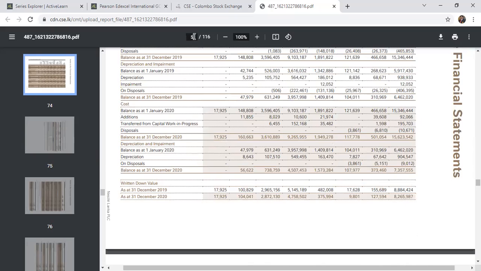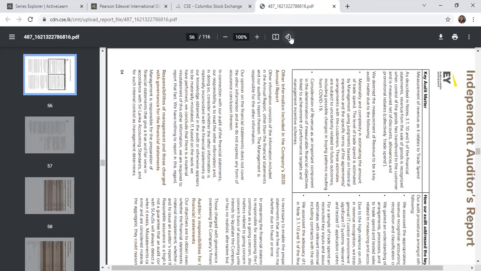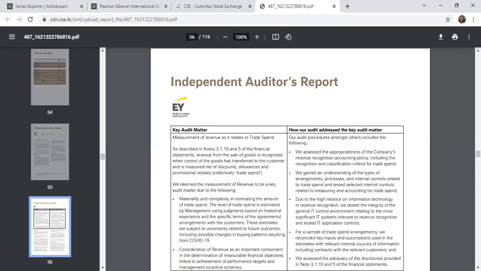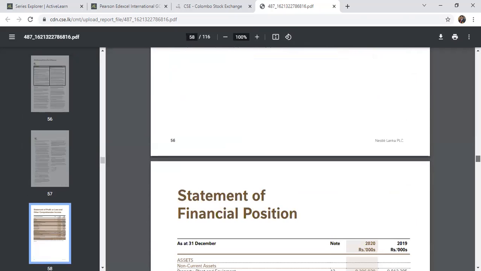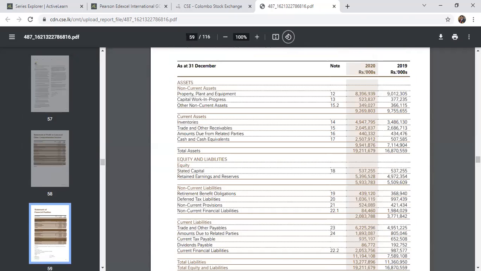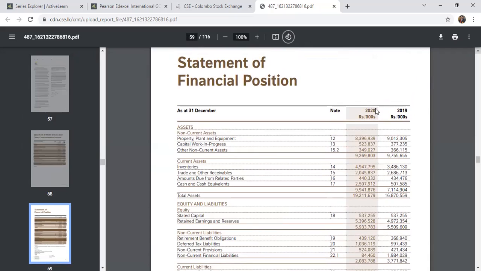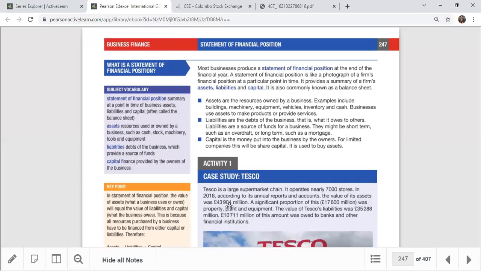If you go to page number 6 again, you can find out what it tells you, everything is there. If you want more information, just refer to the note numbers. That's how we interpret and refer to everything. If you want to find out the asset structure of the business, property, plant, and equipment, refer to note number 12. If you want the inventory structure, go to note number 14 and find out how this 4.9 billion comes about. Okay, so this is the way we refer to the SOFP.